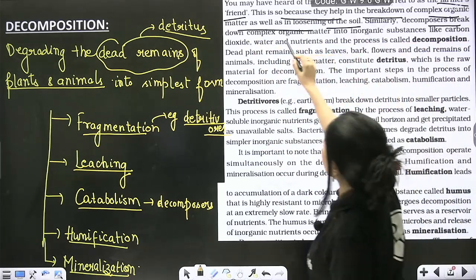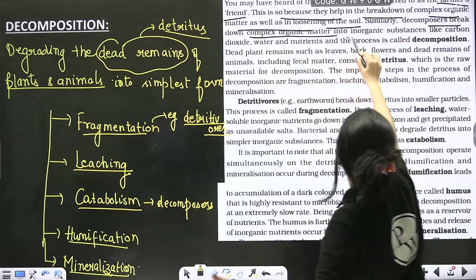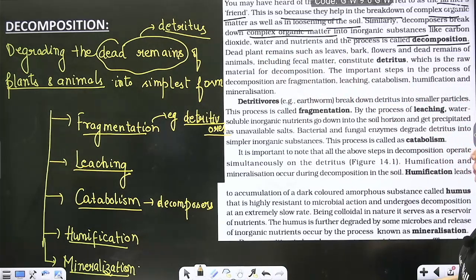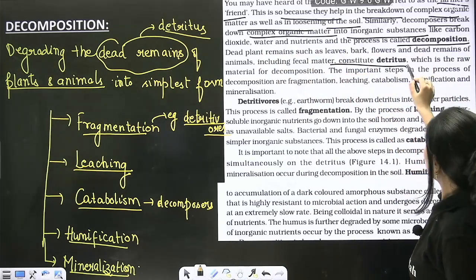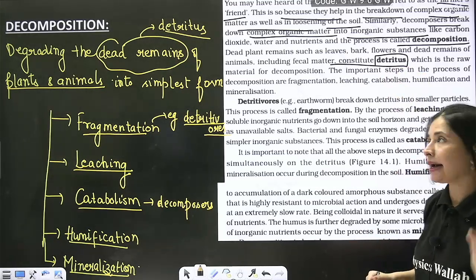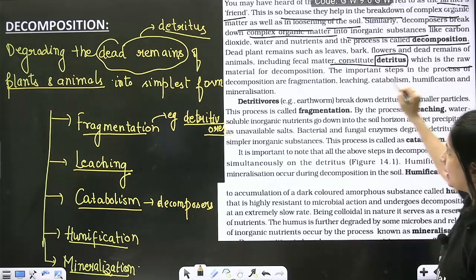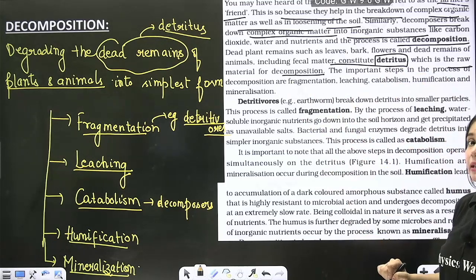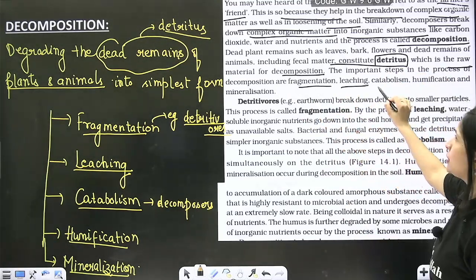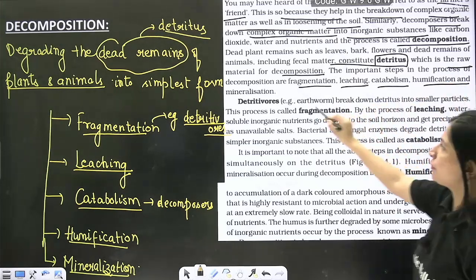Decomposers break down further complex organic matter into inorganic substance, and this process is known as decomposition. The dead remains whose decomposition has to take place is known as detritus, which is the raw material for the decomposition.